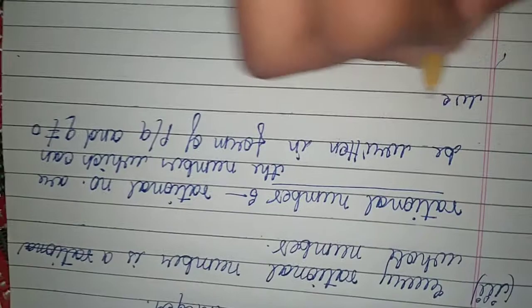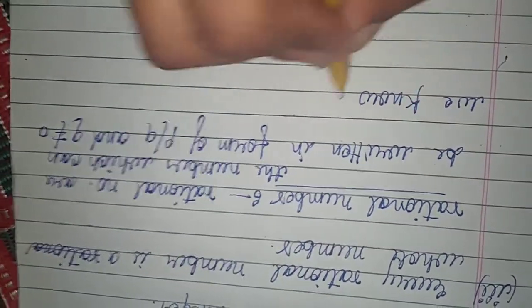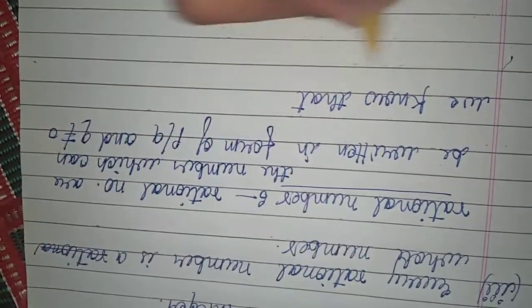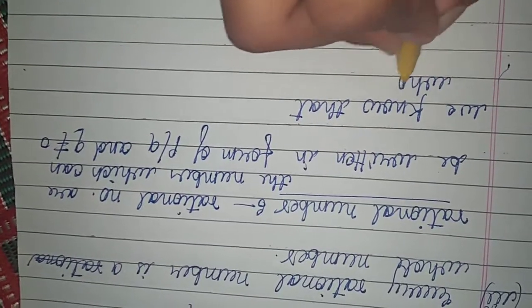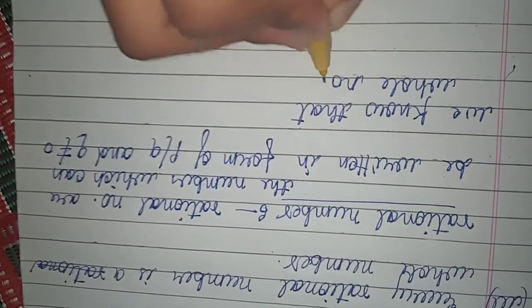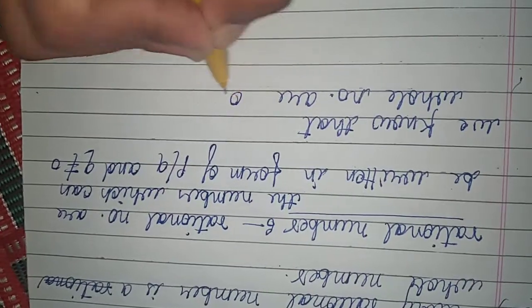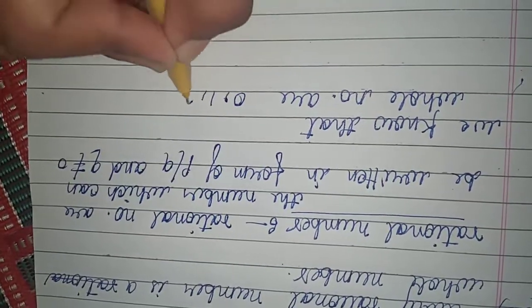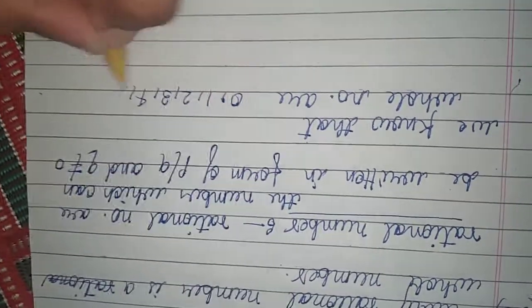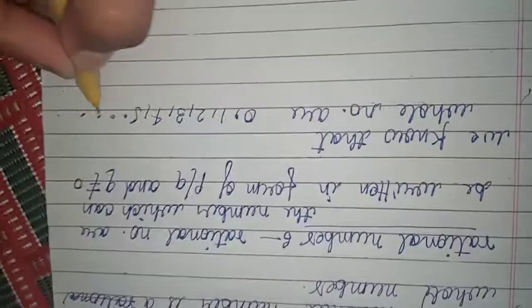So we know that whole numbers are 0, 1, 2, 3, 4, 5 and so on.